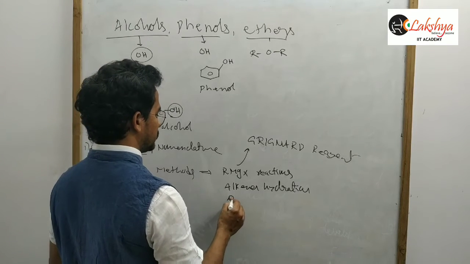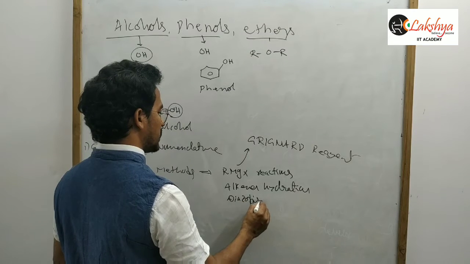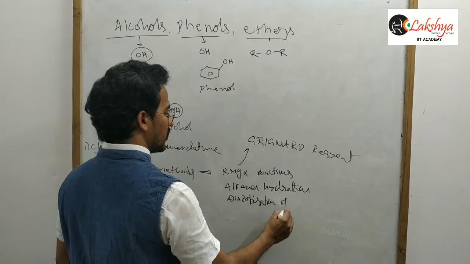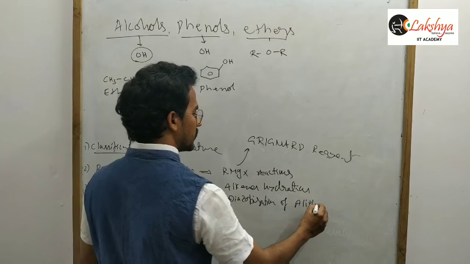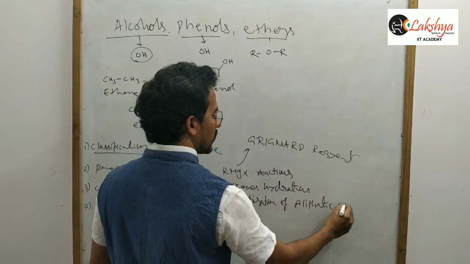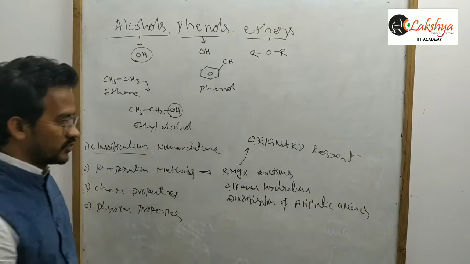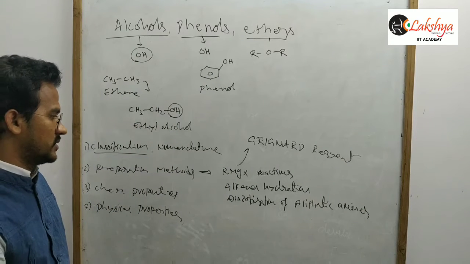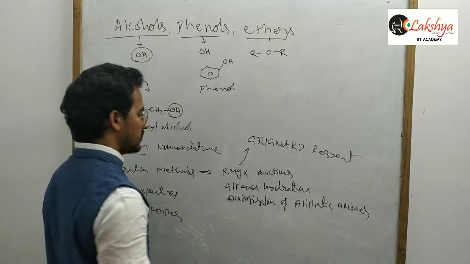Next, diazotization of aliphatic amines can also produce primary alcohols, or secondary alcohols, or tertiary alcohols.